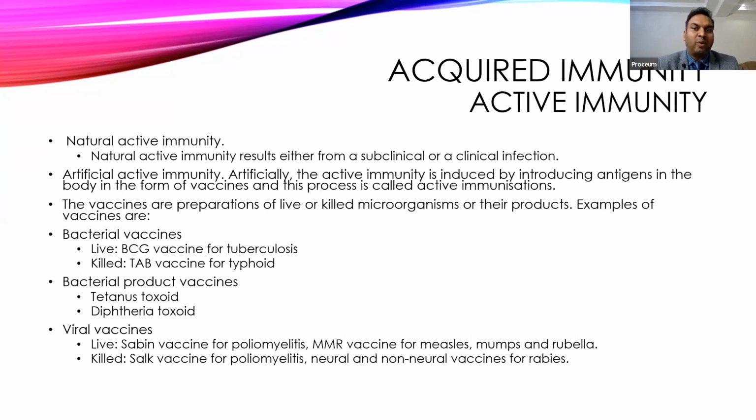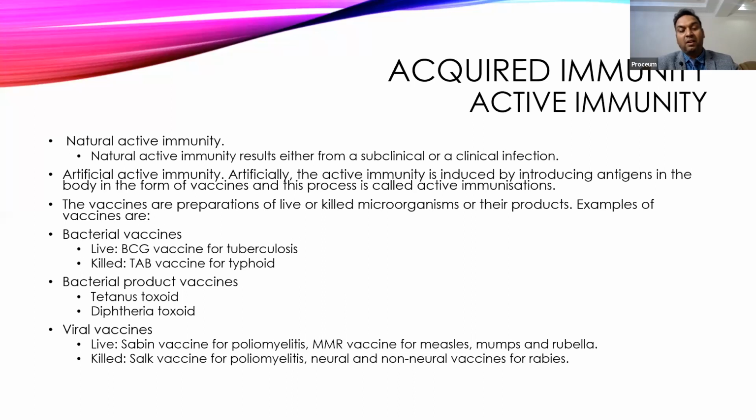Now, the problem with bacterial products is that they don't prevent the infection, but they prevent the disease. Like if you have taken a tetanus toxoid injection, your body gets sensitized and will start producing antibodies against the tetanus toxin. So when you get a Clostridium tetani infection, that infection will not stop. But the problem with Clostridium tetani is that the bacteria itself will not have any pathogenicity, but it releases the toxin called tetanus toxin, and that can affect our body and be life-threatening. So the toxin released by Clostridium tetani will be neutralized by the antibodies which are already produced. Similarly, the diphtheria toxin will also be neutralized.